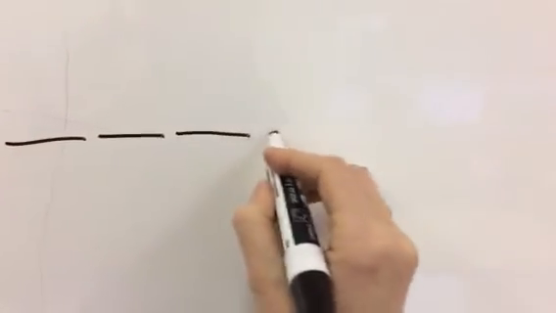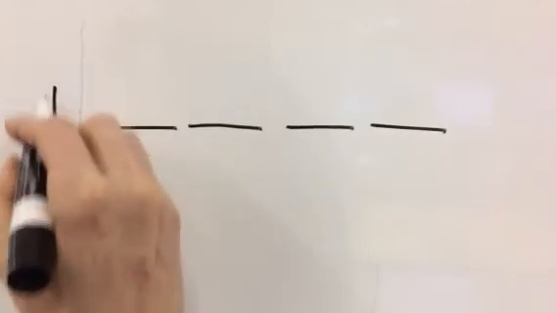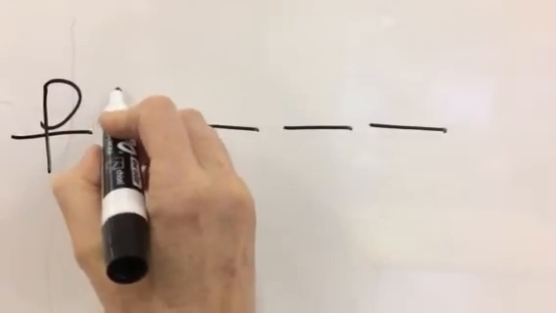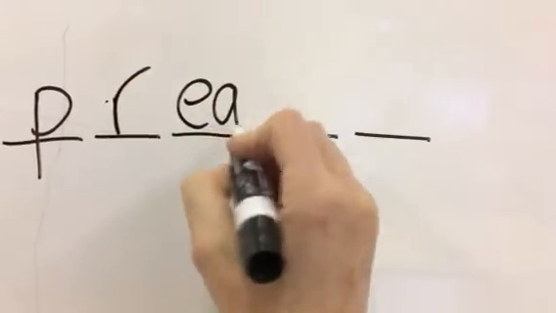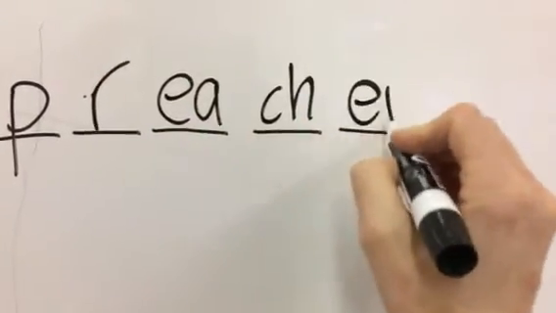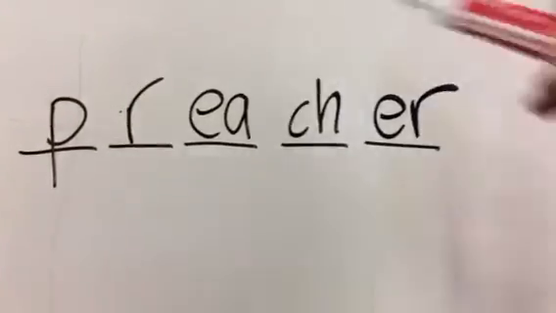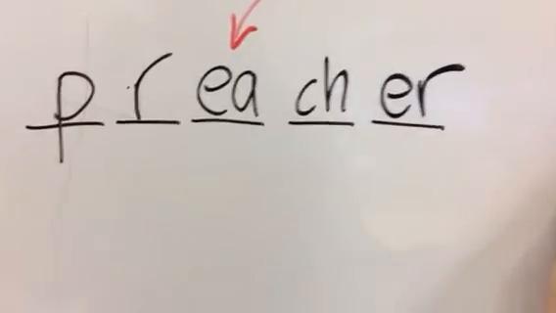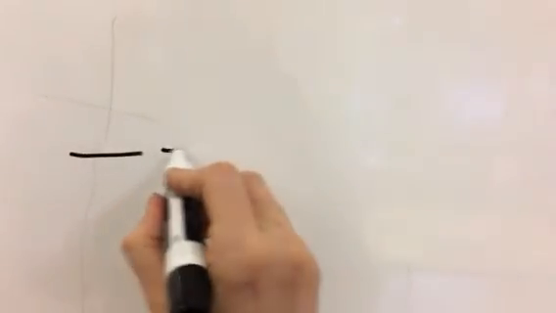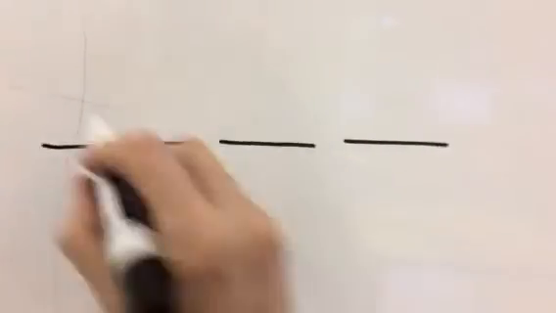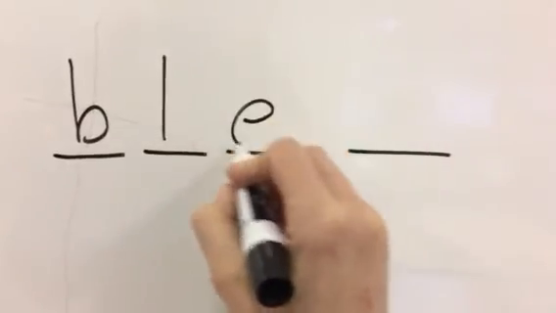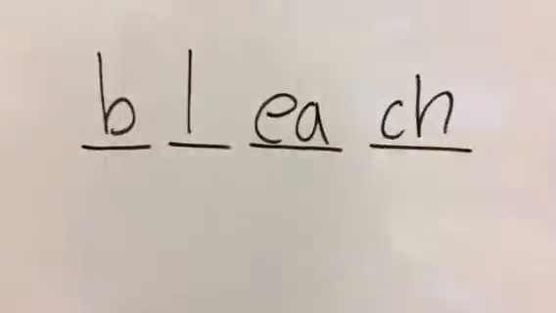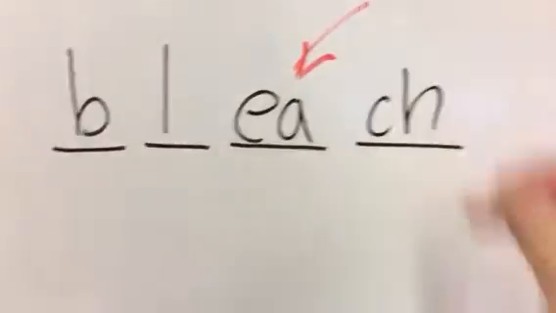Preacher. P-R-E-A-C-H-E-R. E is found in the middle of the word. The E sound, EA, found in the middle of the word. Number 7, bleach. B-L-E-A-C-H. Middle of the word.